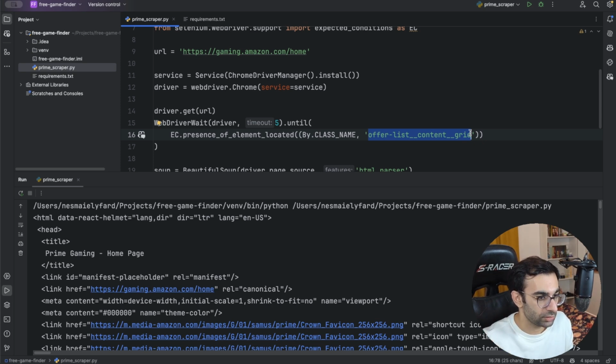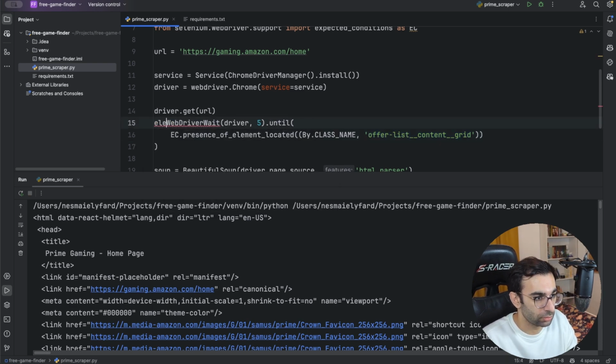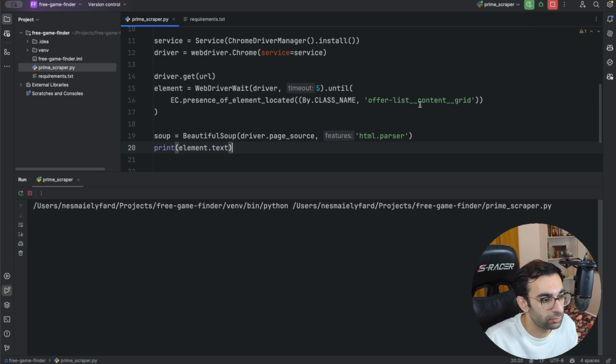So you can define some longer timeout for it, but for now 5 seconds is good enough. This will not only wait for this element to be present, but also return it. So you can also store it in a variable. At the end, instead of printing the whole page, we can print this element to see what it contains. Let's run this project again.